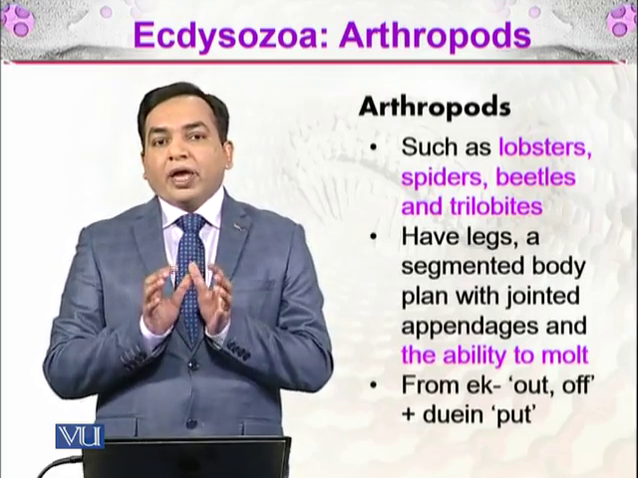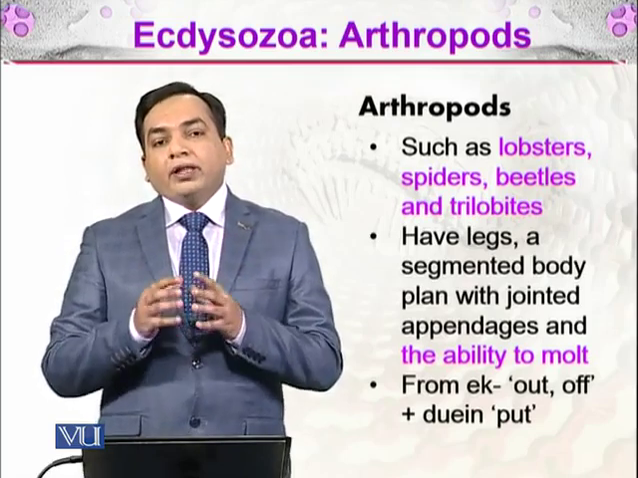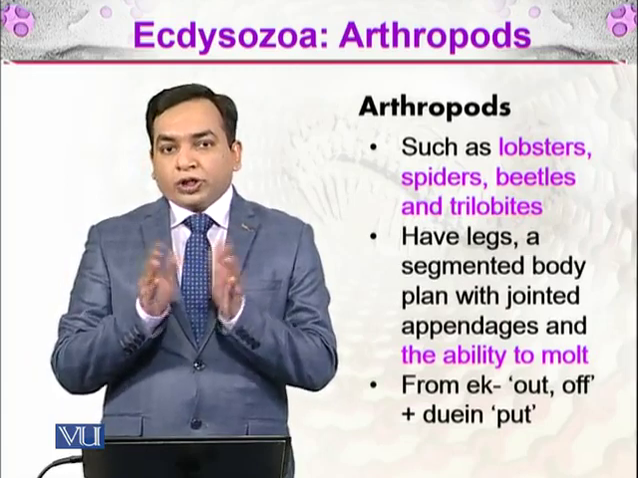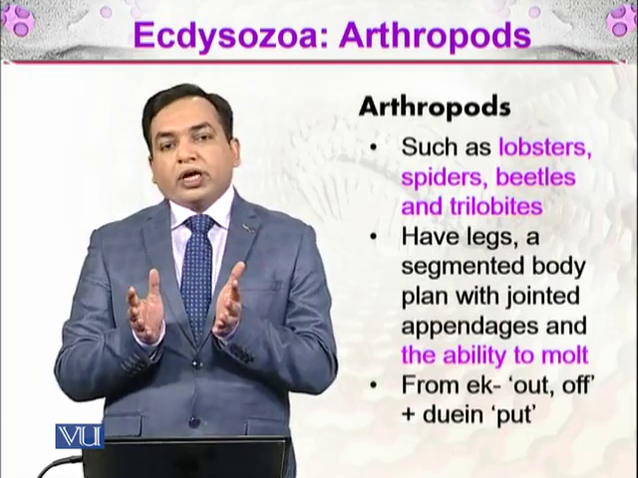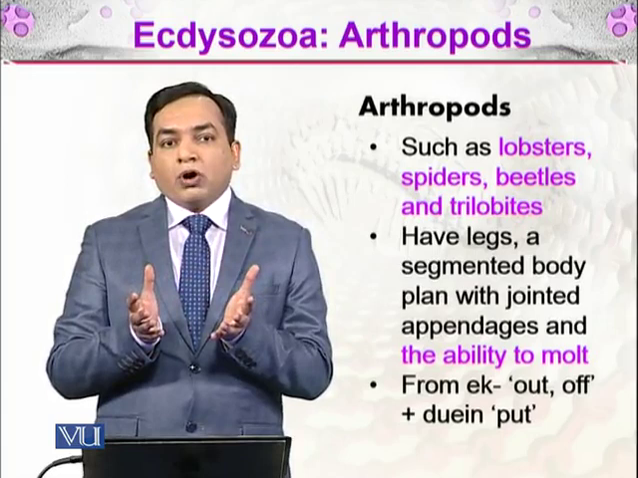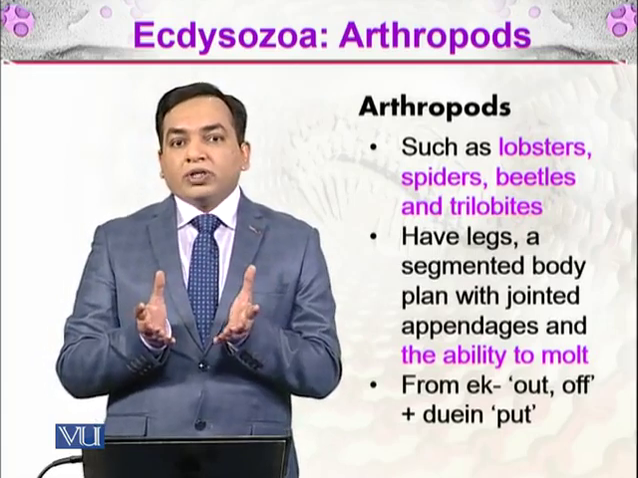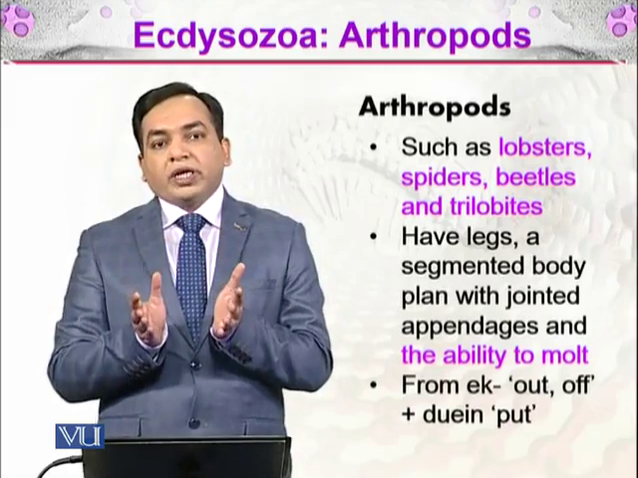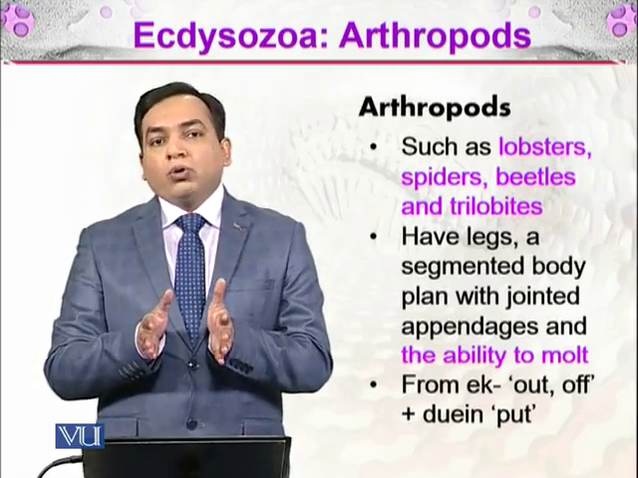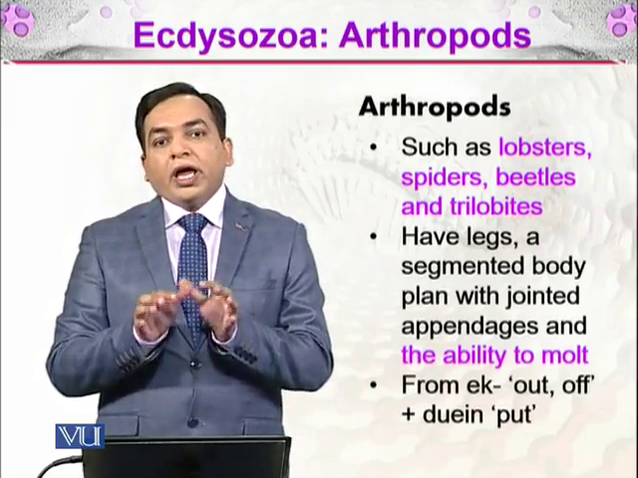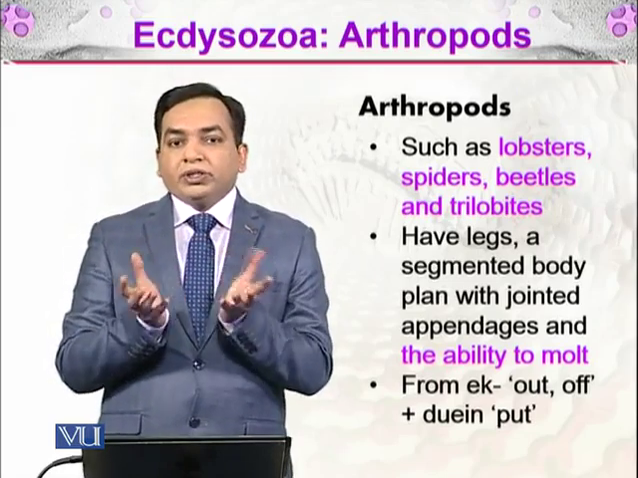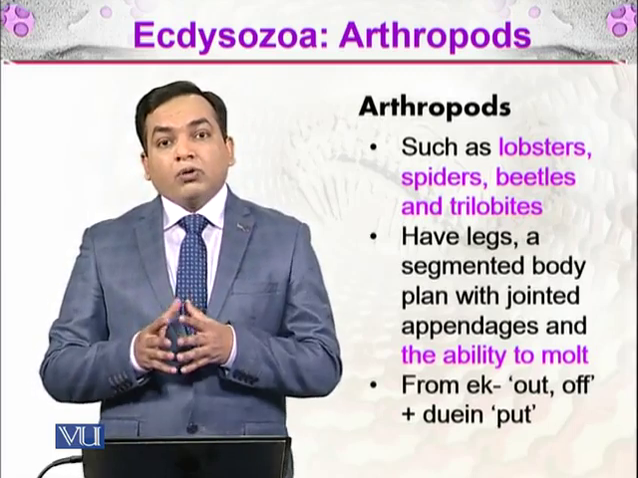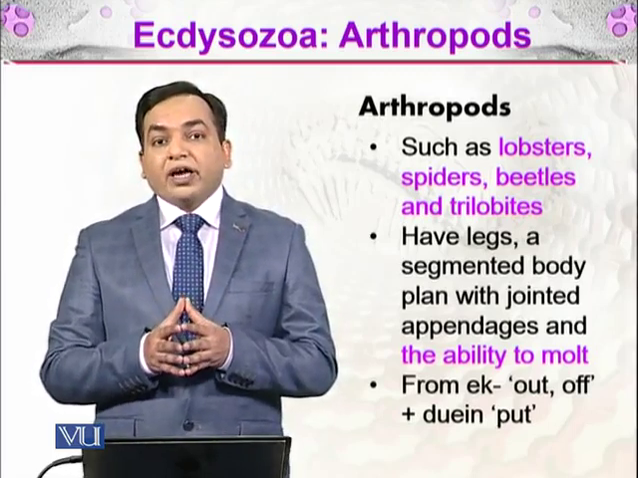That means they have an exoskeleton, and they make a new exoskeleton underneath the outer one, which has become smaller and does not accomplish the need of the organism. So what do they do? They make a new skeleton beneath that older skeleton, and that older skeleton bursts and they come out of it. And because they come out of the older skeleton, that's why these are called ecdysozoa.